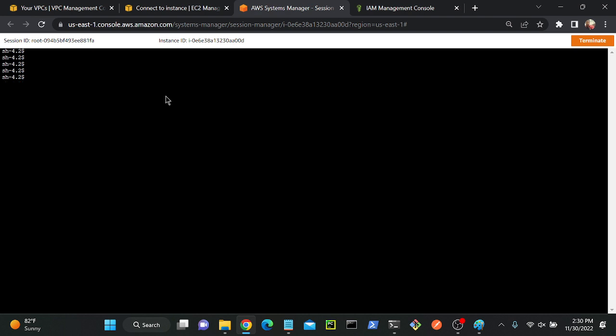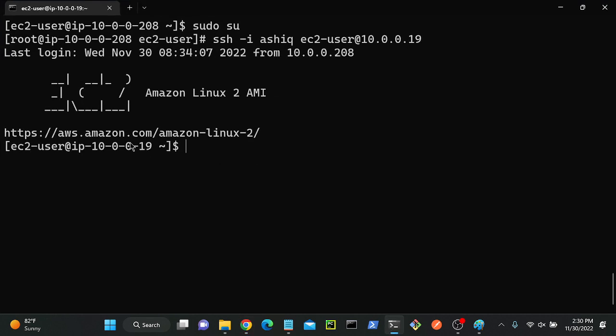If I go to sudo su, I'll become root. sudo su, cd, then slash. Okay. So now you can see that I'm in the root directory. If I want, I can create a directory over here. I'll show you that. So this is my private server. I opened it through my jump host, right? So I will create a file over here.